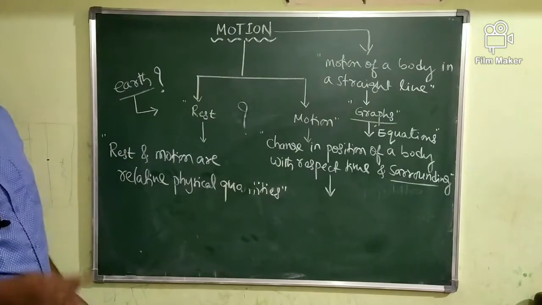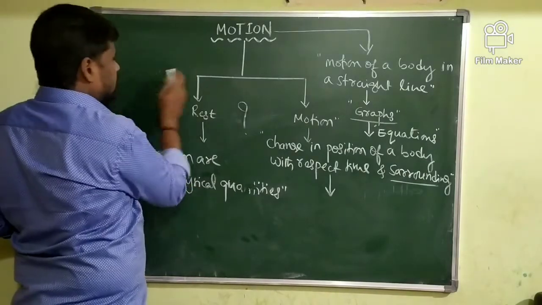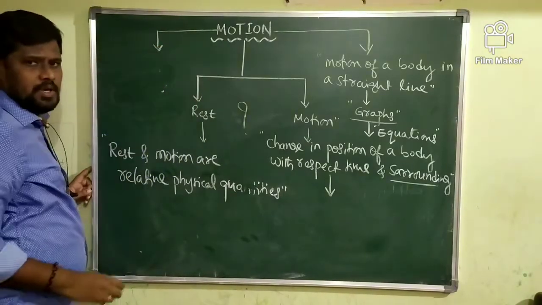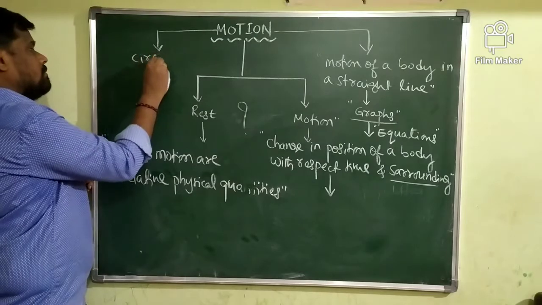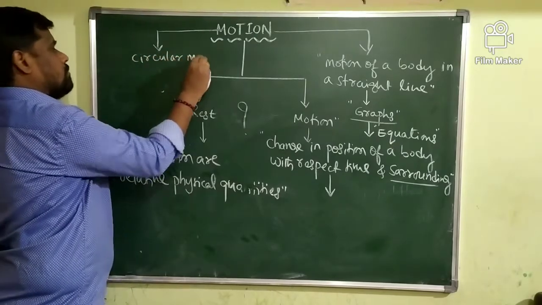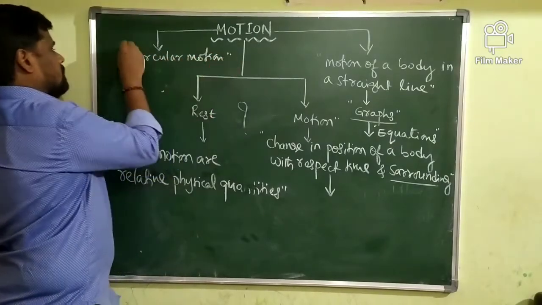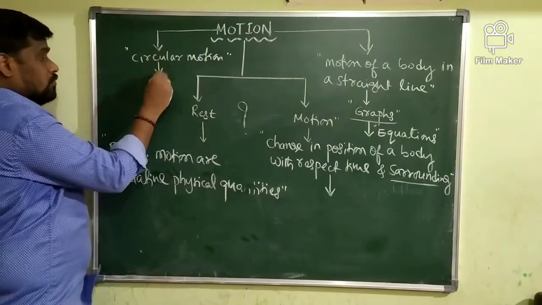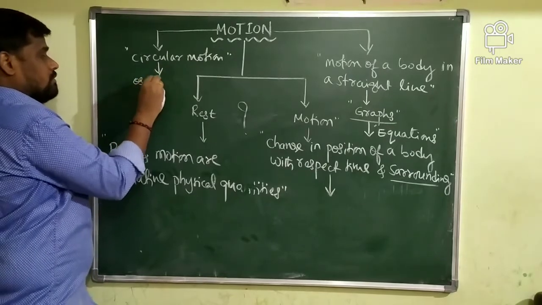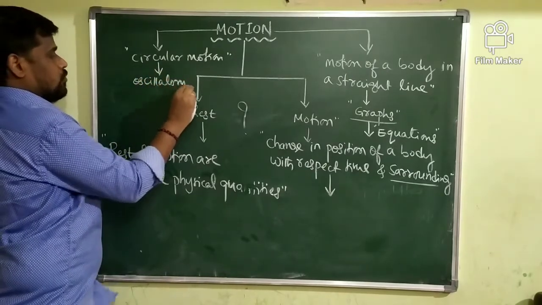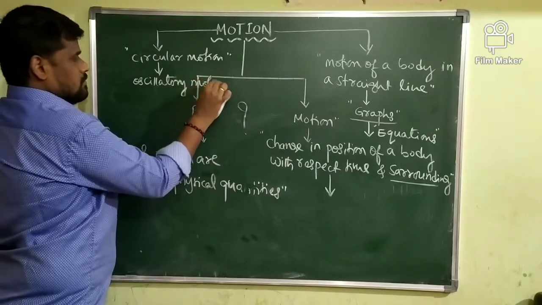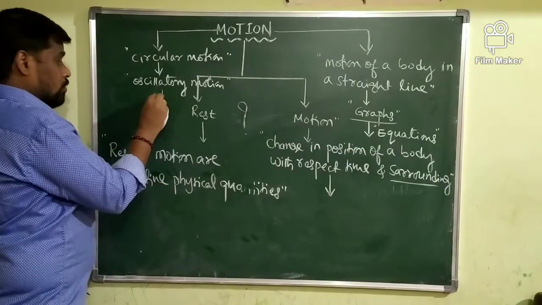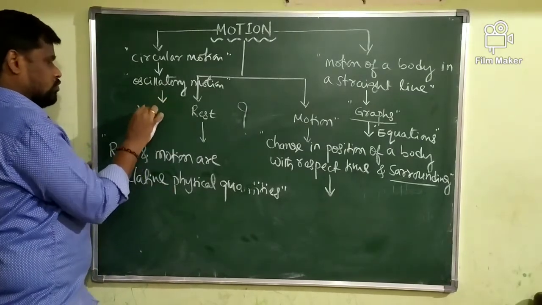But you know very well, many complex types of motions we have. What are the types of motion, you tell me? We have circular motion, motion of a body along a circle. We have oscillatory motion. We have vibrational motion.